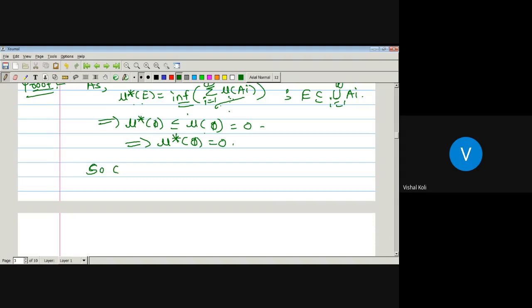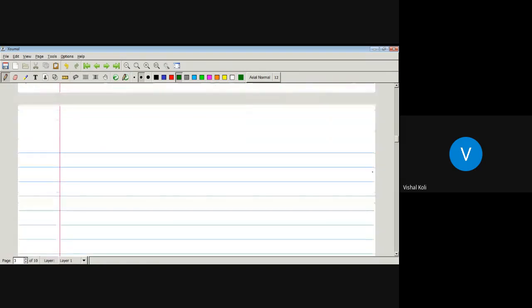So clearly, as mu is monotonic, if A is a subset of B, then mu star of A is less than or equal to mu star of B. Now, let capital E be a collection of the E_i, that is, E is equal to the union over i running from 1 to infinity of E_i. Now, if possible, suppose that there is one set E_i having infinite measure. Since there are two possibilities: either each E_i has finite measure, or there exists one E_i having infinite measure.